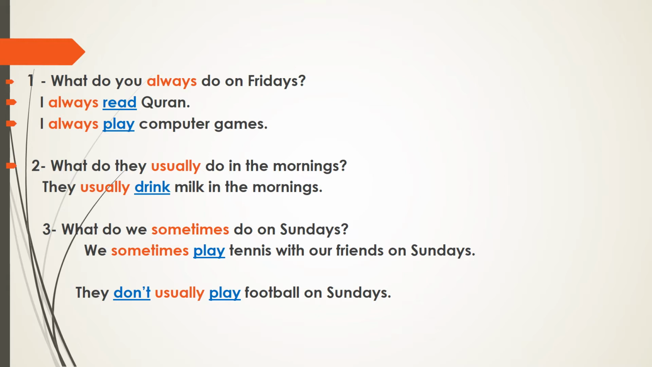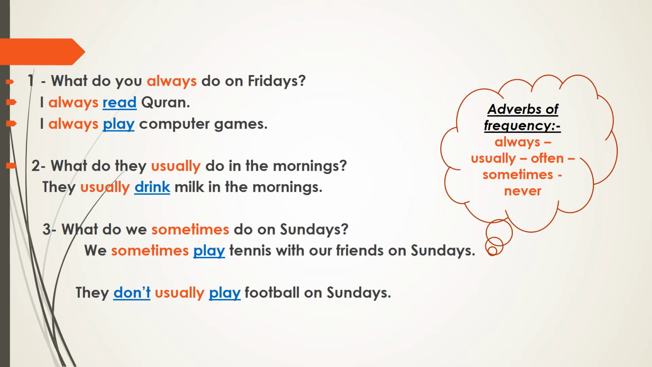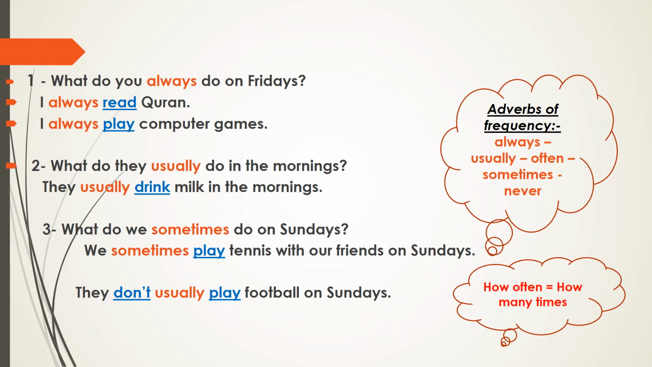Now, can you name the adverbs of frequency? Do you remember them? Yes, look at this bubble. Let's read them together. Adverbs of frequency: always, usually, often, sometimes, and never. So we use the adverb of frequency to tell us about how often something happens in the present simple tense. Look at this bubble also. What does it mean, how often? It means how many times.